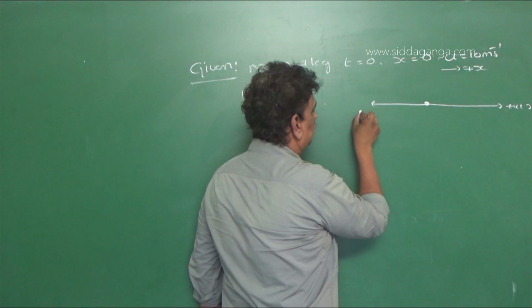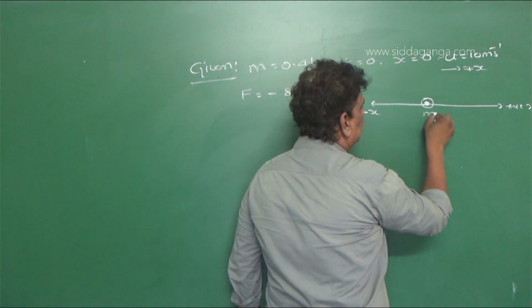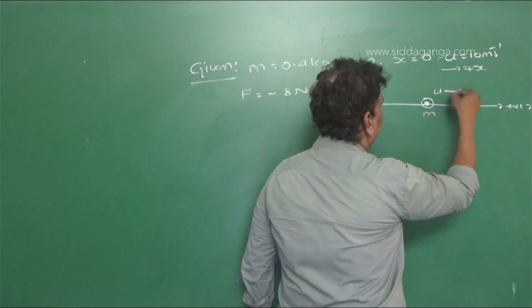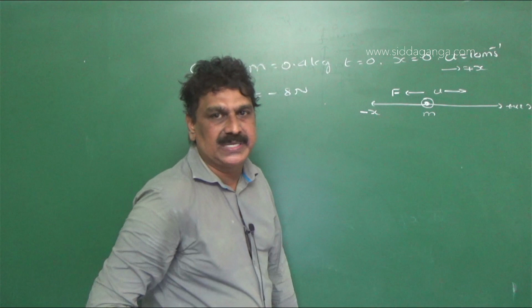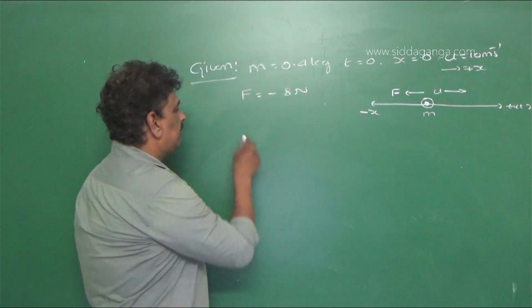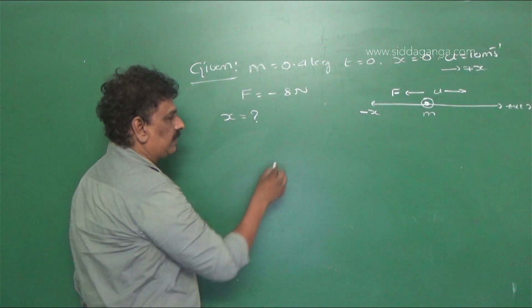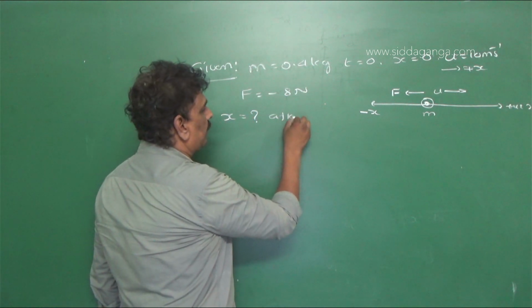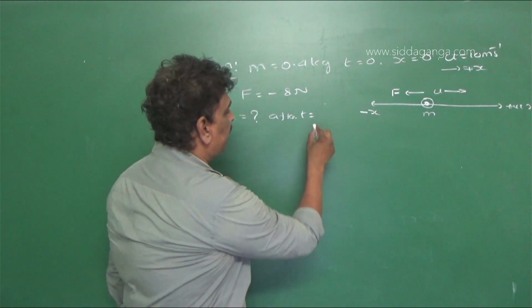This is negative x. The body is here of mass m with initial velocity u and the force is acting in the opposite direction. Now we need to find the position x is equal to what, after time t equal to 25 seconds.